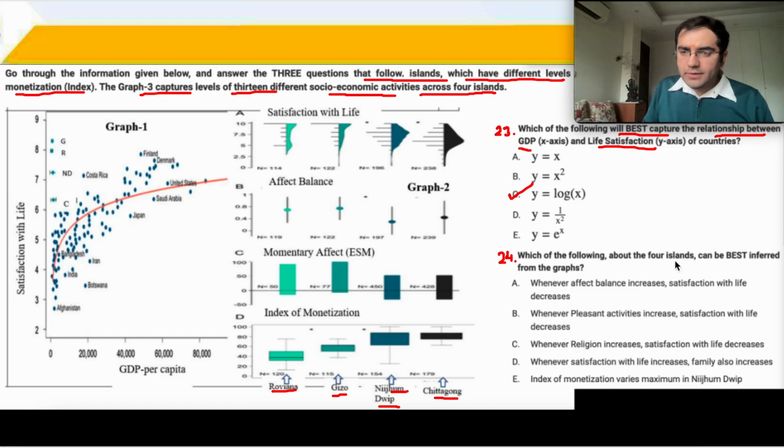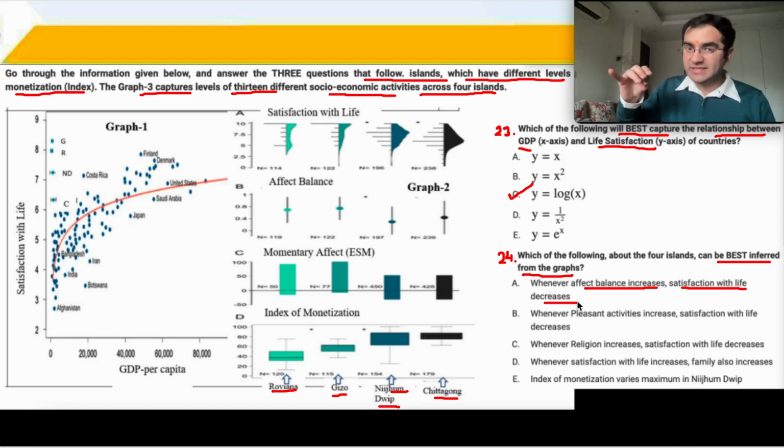Which of the following about the 4 islands can be best inferred from the graphs? Okay, so let's check. For example, when affect balance increases, satisfaction with life decreases. Means is it an inverse relationship? For example, here you see your affect balance is increasing, decreasing, increasing. Right?